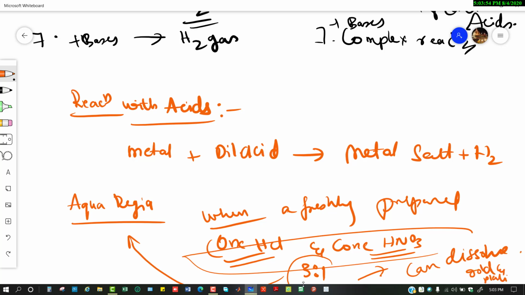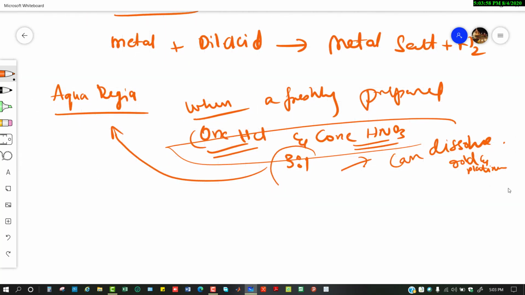These are all precious metals, but they can also be dissolved using aqua regia.